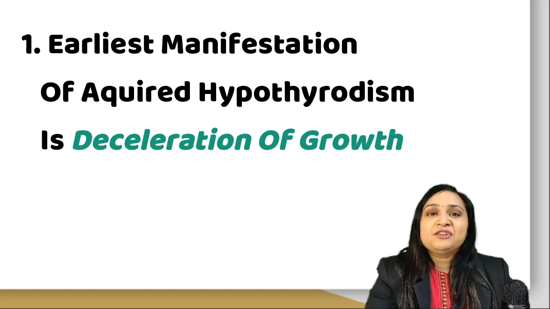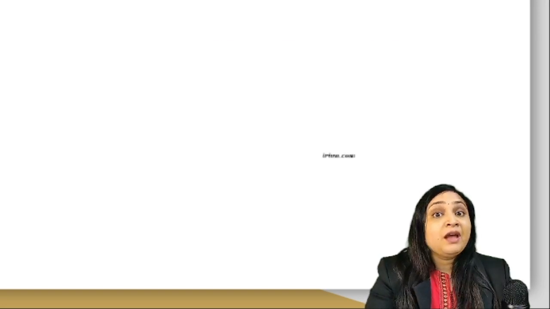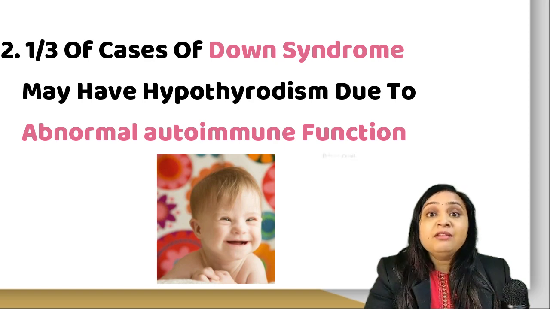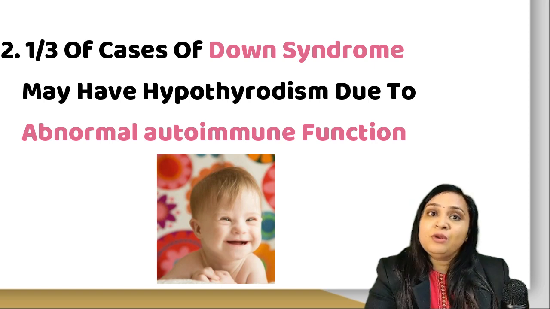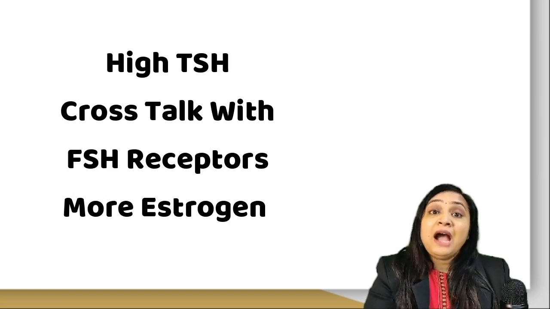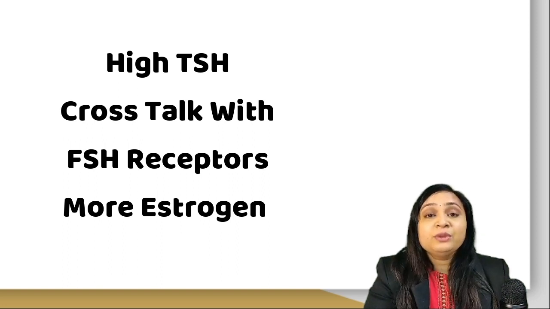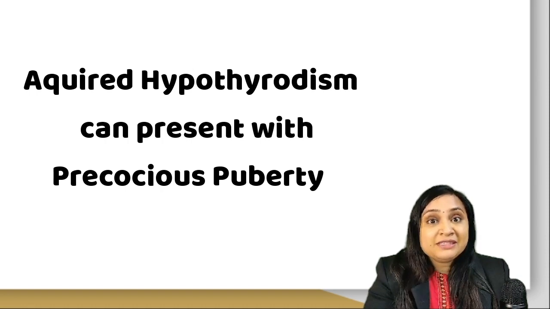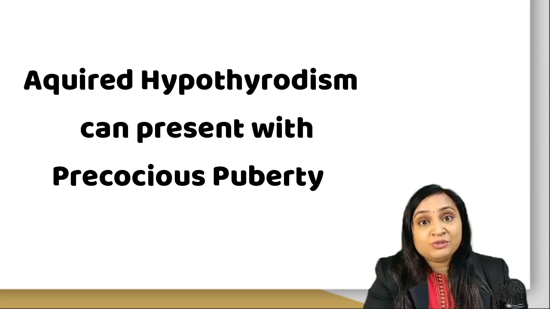The earliest manifestation of acquired hypothyroidism will be deceleration of growth. In Down syndrome patients, one-third of cases present with hypothyroidism because of abnormal autoimmune function. And to your surprise, acquired untreated hypothyroidism can present with precocious puberty, because high TSH can crosstalk with the FSH receptor to produce more estrogen, so they can present with precocious puberty also.